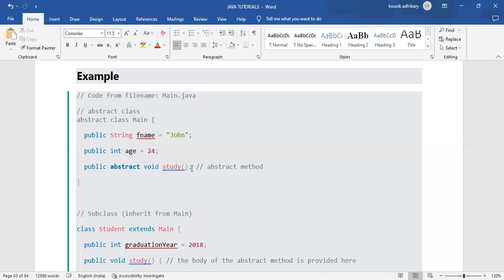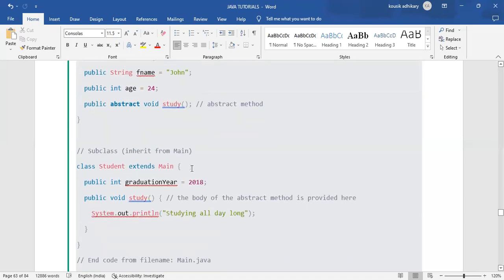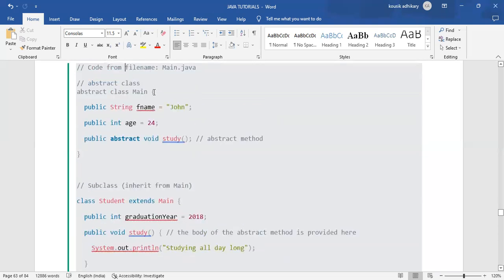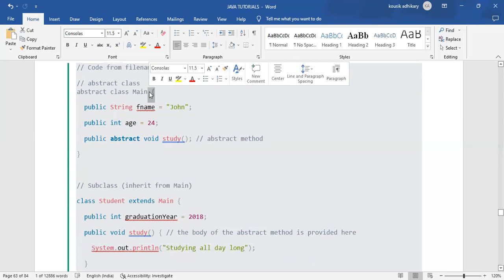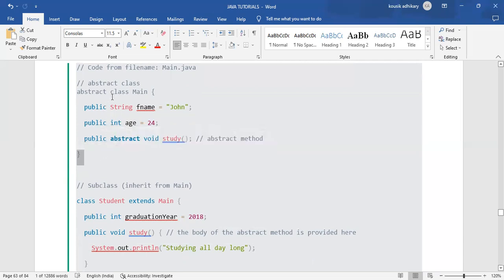And what is the use of that abstract class? This curly brace is the starting point of the main class block, and this curly brace is the ending part of that abstract class.